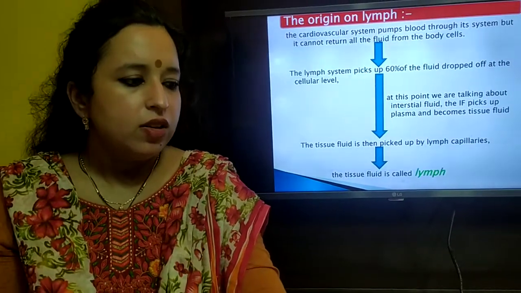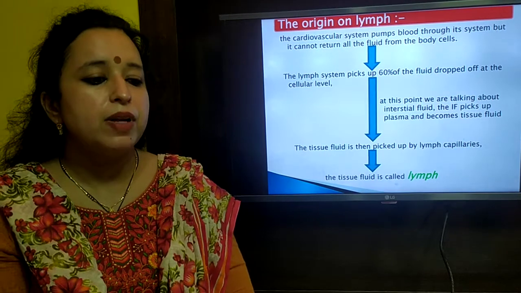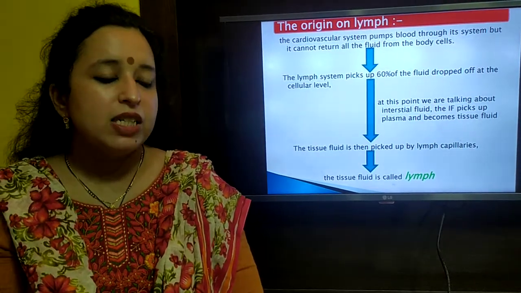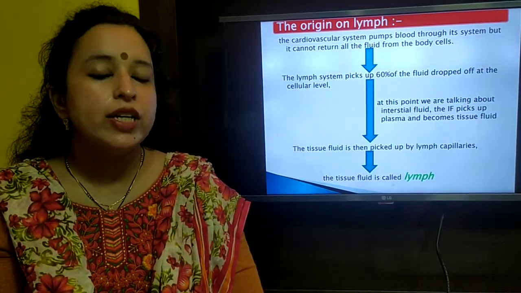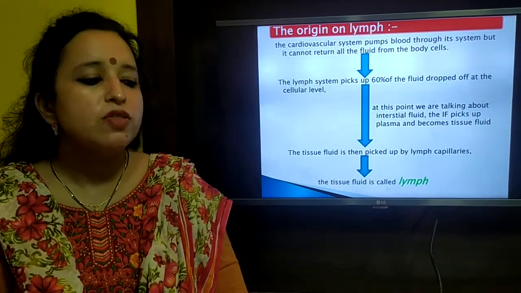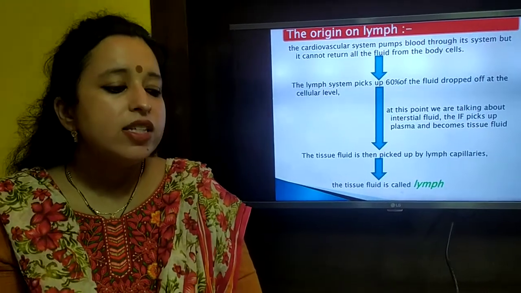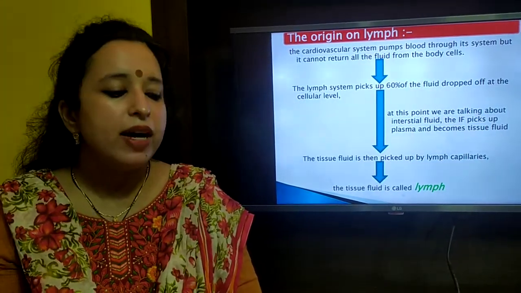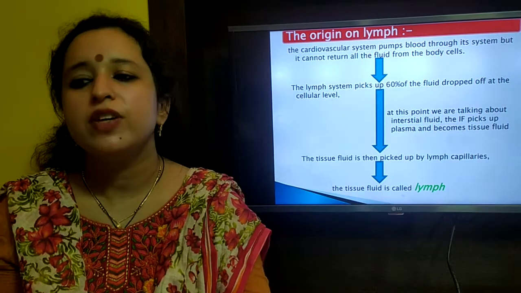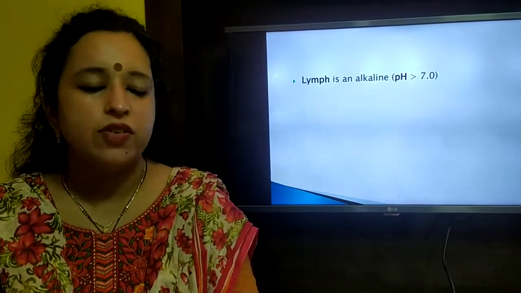So this is the origin of the lymph. The cardiovascular system is pumping blood throughout the system, but some of the fluid cannot return to the body cells. The lymph system picks up 60% of the fluid dropped at the cellular level, and this tissue fluid is then picked up by lymph capillaries, and the tissue fluid we are discussing is lymph. So lymph is alkaline, pH 7.